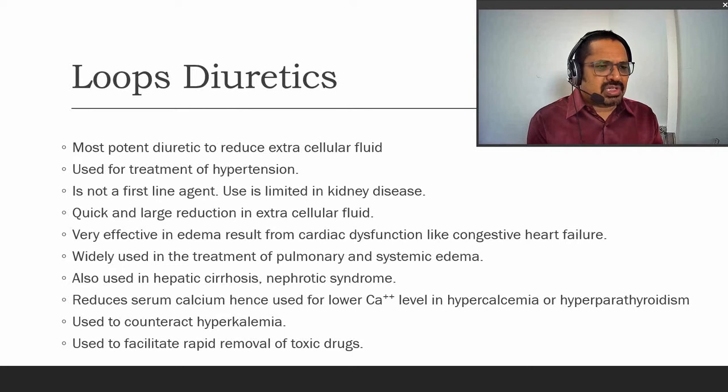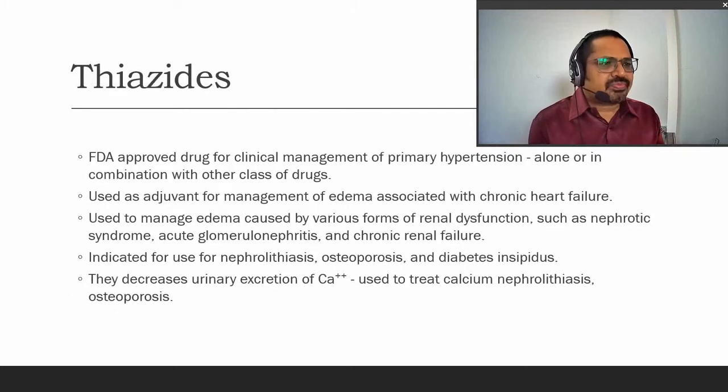They are also used in hepatic cirrhosis and nephrotic syndromes. They also reduce the serum calcium level, hence lower the calcium level in hypercalcemia and hyperparathyroidism conditions. They are also used to counteract hyperkalemia, a high potassium level. Loop diuretics also facilitate the rapid removal of toxic substances from the kidney.